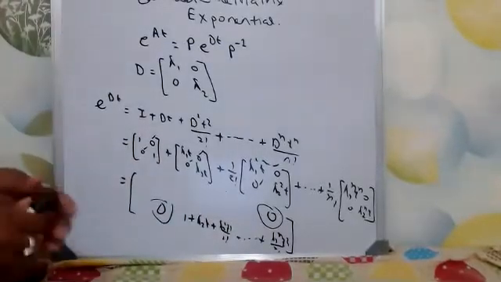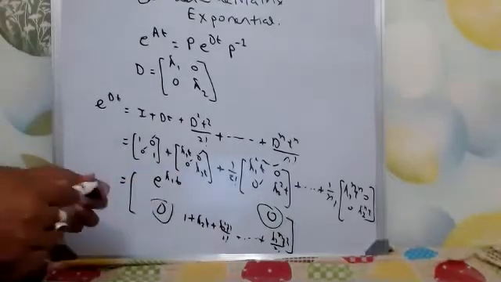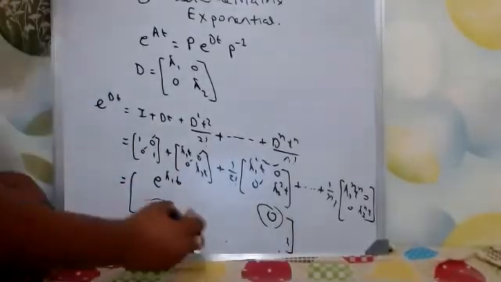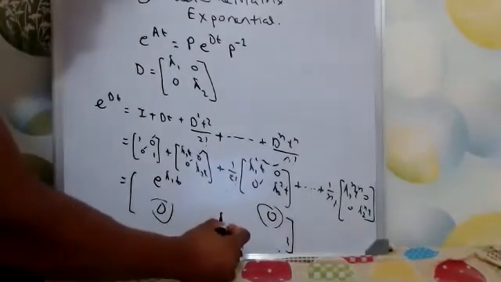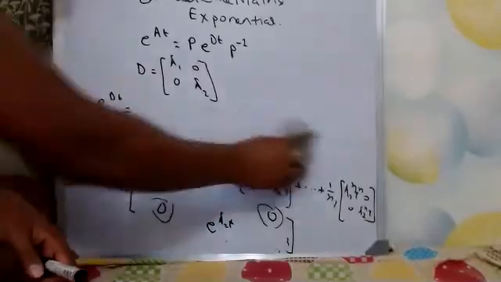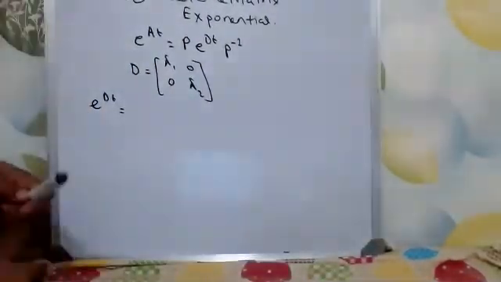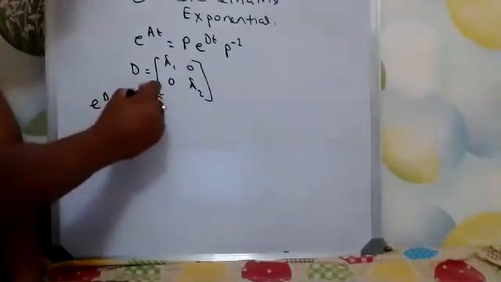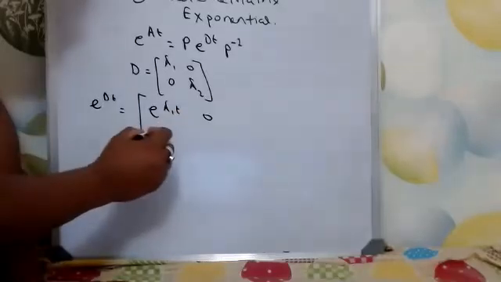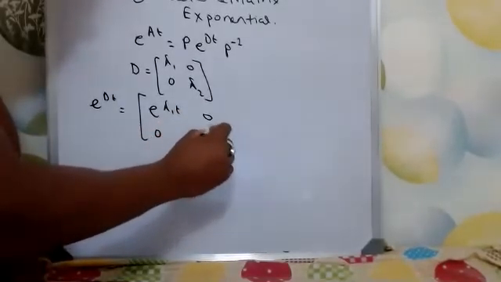So in place of this I can write e to the power lambda 1 t, and in place of this one I can write e to the power lambda 2 t. That means my e to the power Dt can be written as e to the power lambda 1 t, 0, 0, and e to the power lambda 2 t.